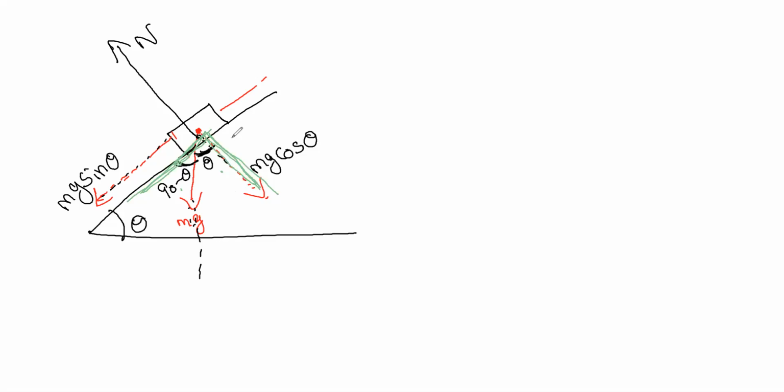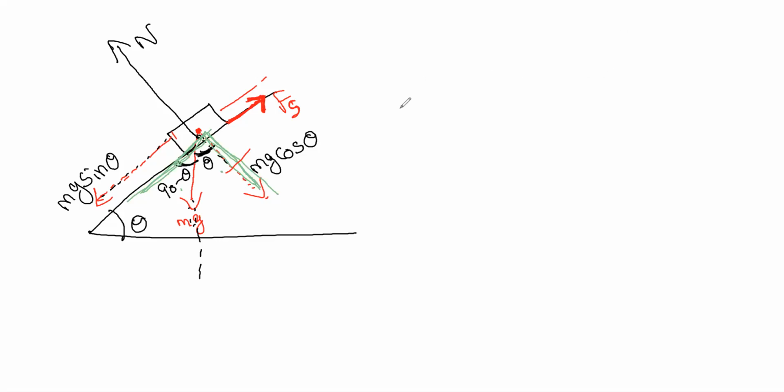And are there any other components that we have to do? If the body is sliding downwards, where will be the frictional force? Upwards, right? Upwards, because the frictional force always opposes the relative motion, correct? If the body is sliding downwards, the friction force will be up. Same thing like this, Fs. Now we have all the forces. There is no applied force over here. We are not applying any other force. If you are applying, we will just see in which direction it is, make the component and sum it depending upon the direction.